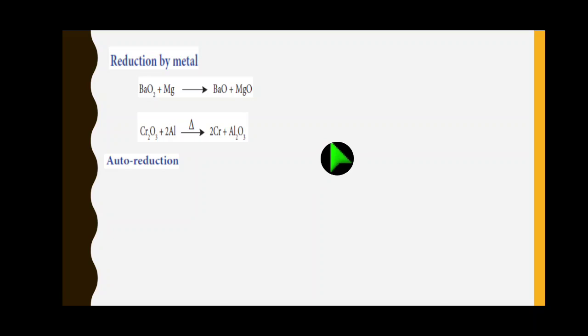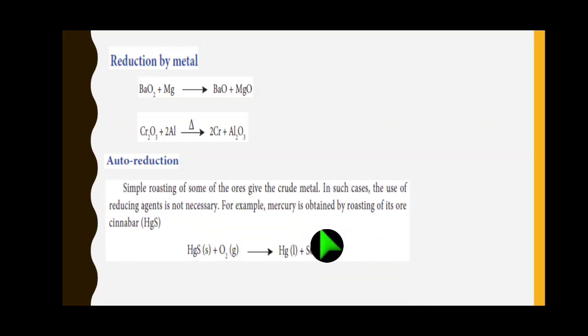Next, the smelting process, the last one, auto reduction. Auto reduction means the reducing agent is not necessary. Without a reducing agent, the reaction takes place. That is called auto reduction.